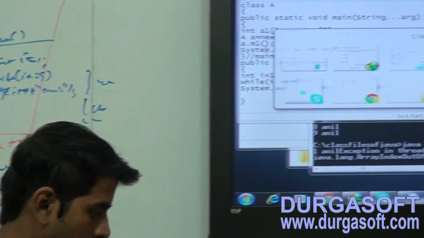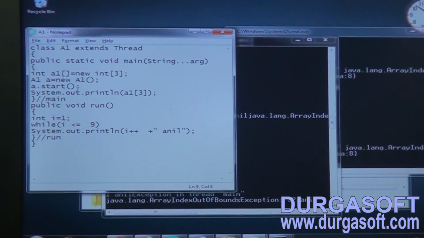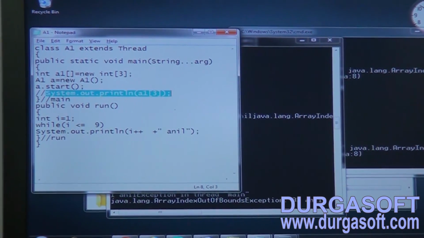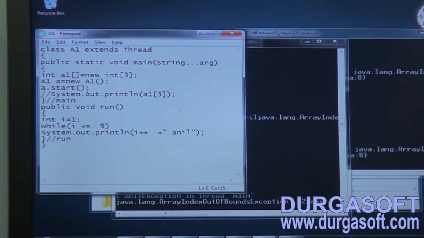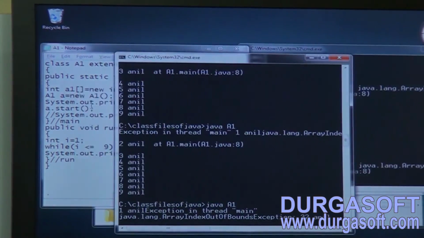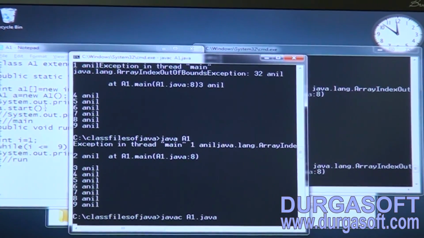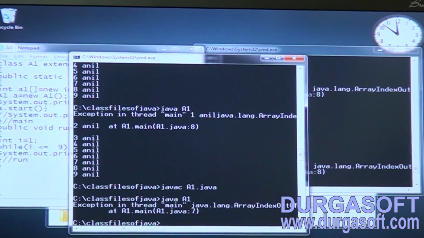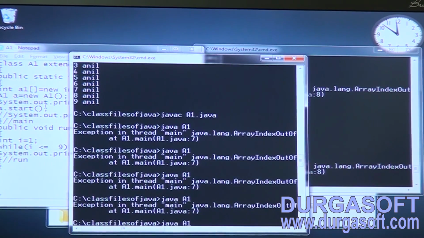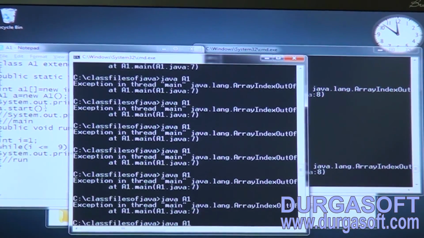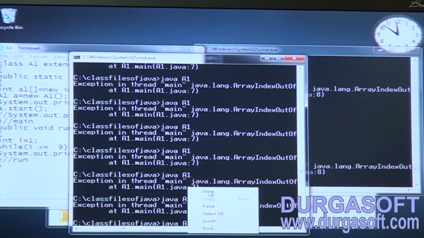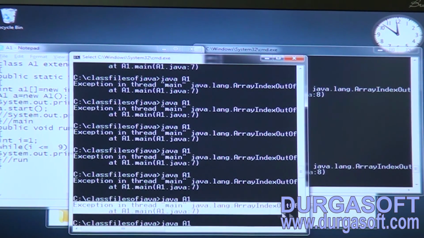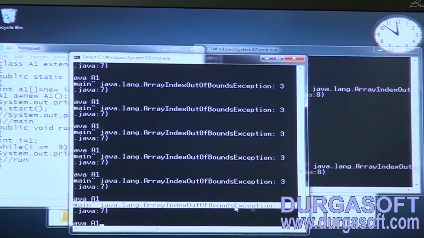Now comment this one and put that statement here, A1. Compile it and run it. Run it once again, run it multiple times if you have doubt. Yes, because the thread itself is not started, how can I expect that answer?